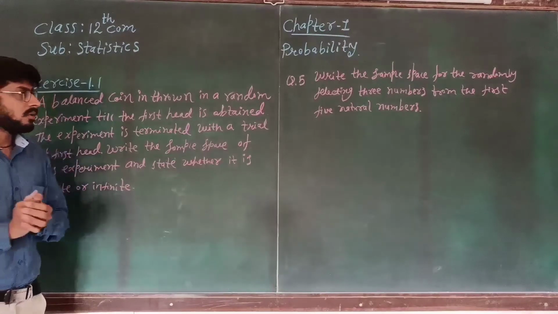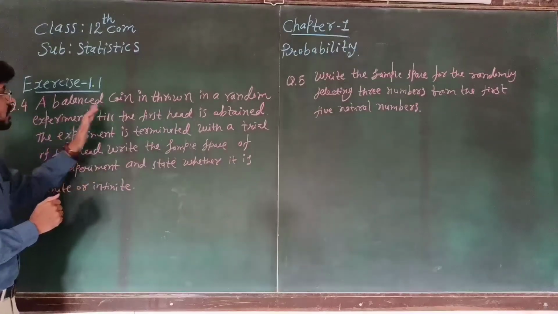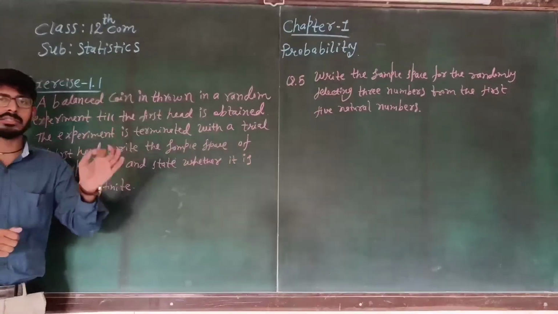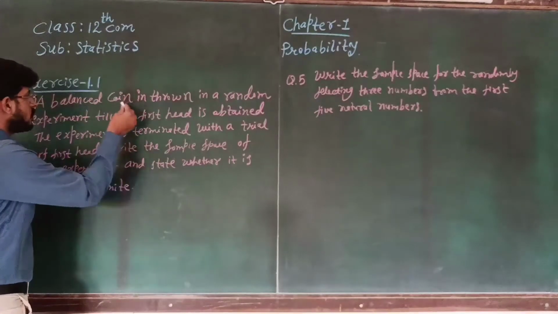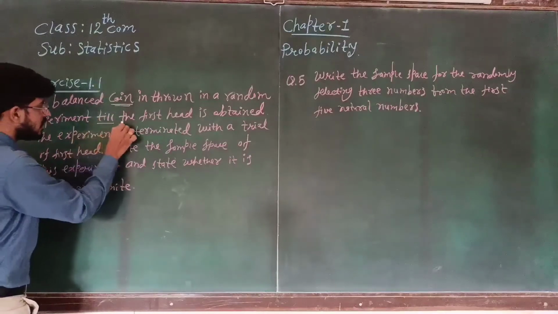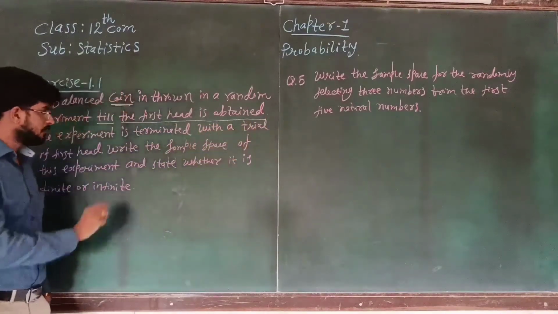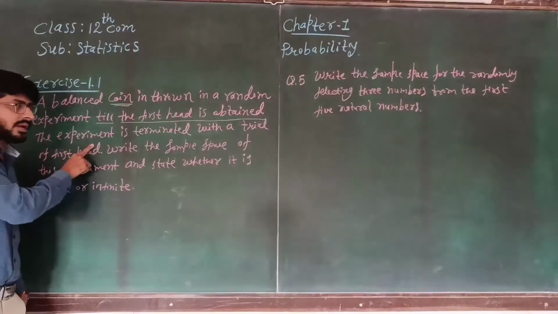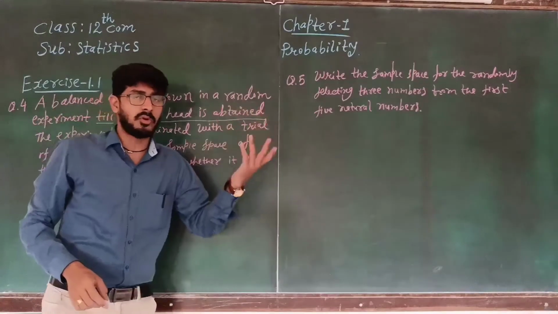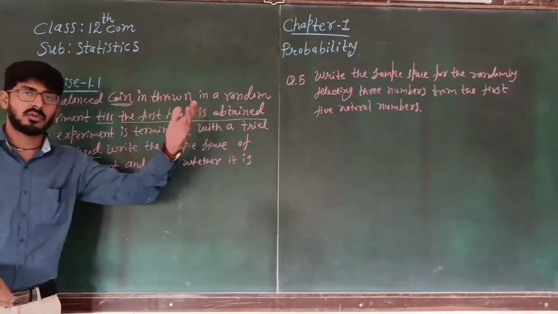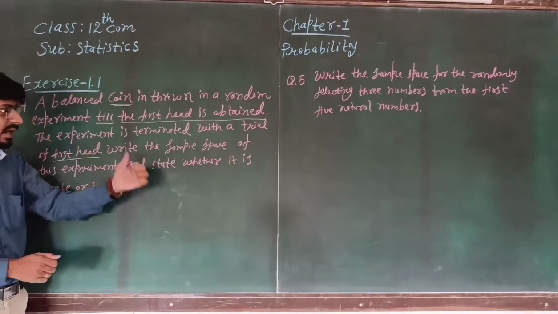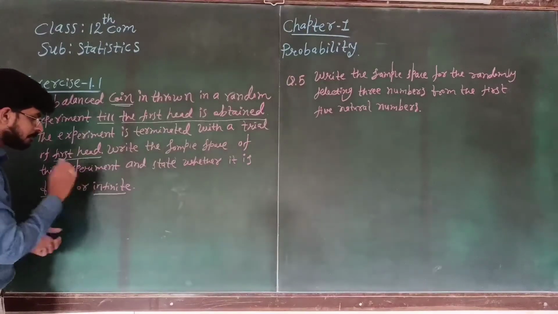Next, question number 4. A balanced coin is thrown in a random experiment till the first head is obtained. We are going to throw a coin in a random experiment till the first head is obtained. The experiment is terminated with the trial of the first head, whenever we get the first head. Is it clear? Write the sample space of this experiment and state whether it is finite or infinite.